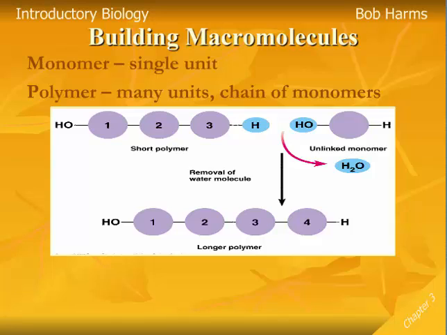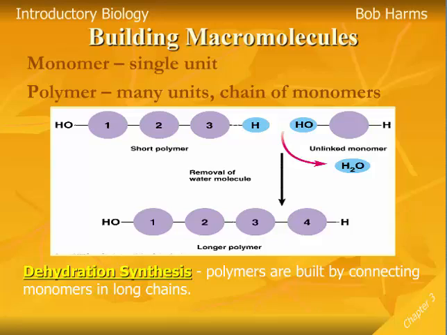And if we take a look at just an example here, we can see each of the little numbered ovals represents a monomer, one of these organic chemicals. And so when your cell builds a polymer, it's going to connect the next monomer to the chain, and in doing so, it's going to remove the water, and so the chain or the polymer can get longer. This example shows 4 monomers, but certainly it can be much, much longer than that. And we're going to build these, as I mentioned on the last slide, through dehydration synthesis. We're going to take out water, we're going to dehydrate it, and then we're going to synthesize. We're building the chemical here. And so as we can see in the diagram, we're chemically removing the water every time we attach a monomer to our chain.